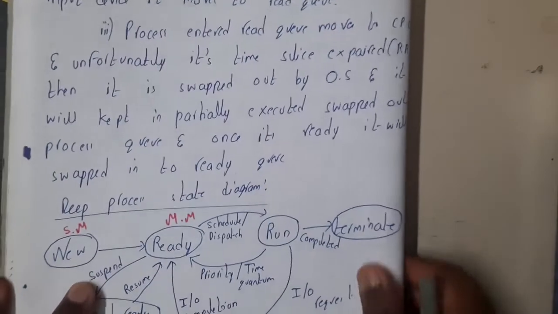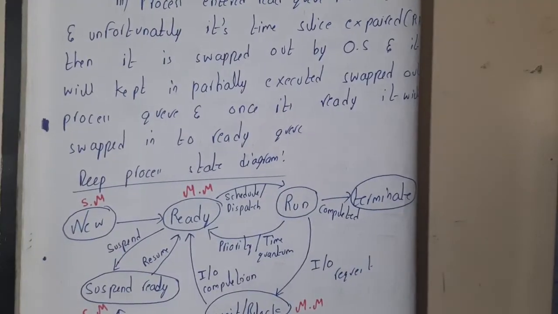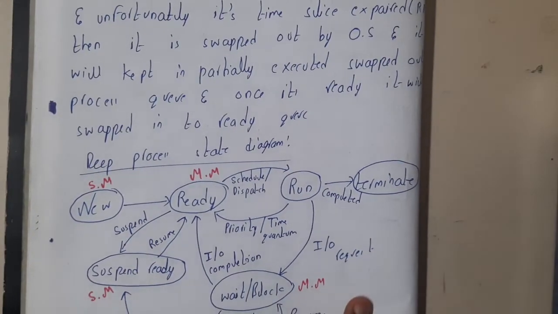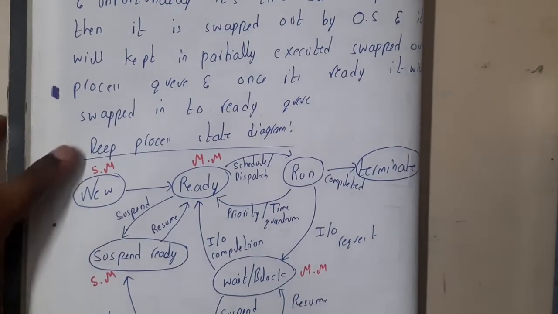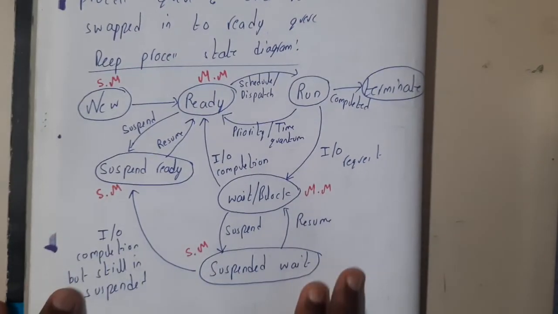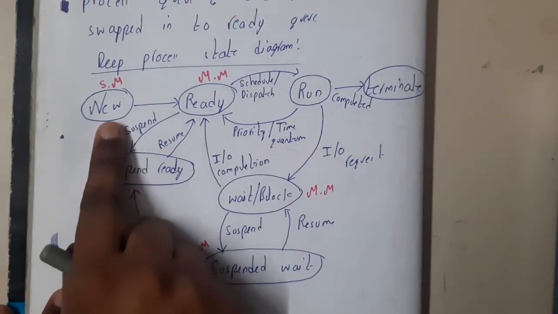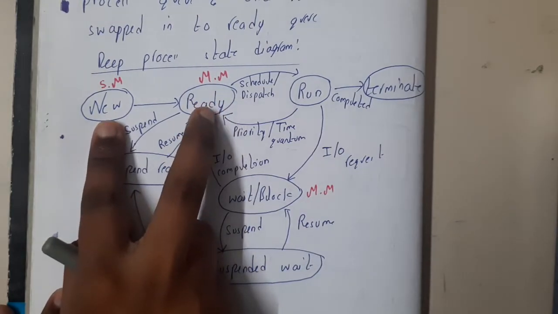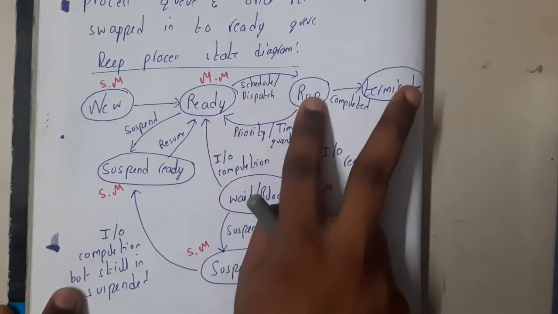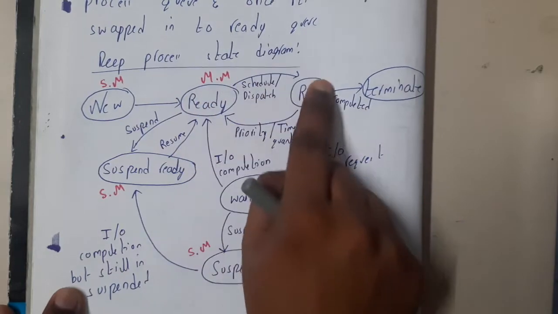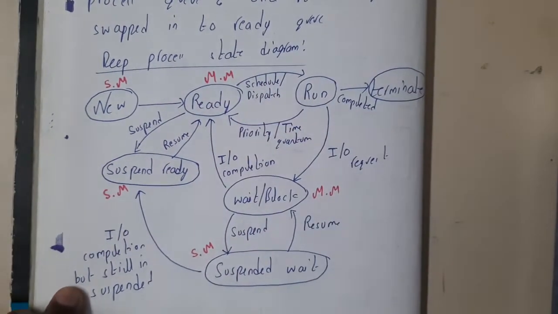So now moving on to the in-depth diagram, the state chart diagram, the process state diagram. This is the full process state diagram, guys. Initially it will start at new, then a process can come into ready. From ready it will go to running, from running to terminate. So this is the traditional method. Now moving on to the next step.